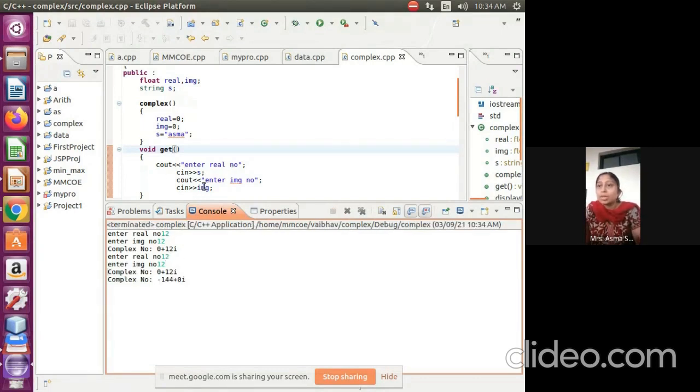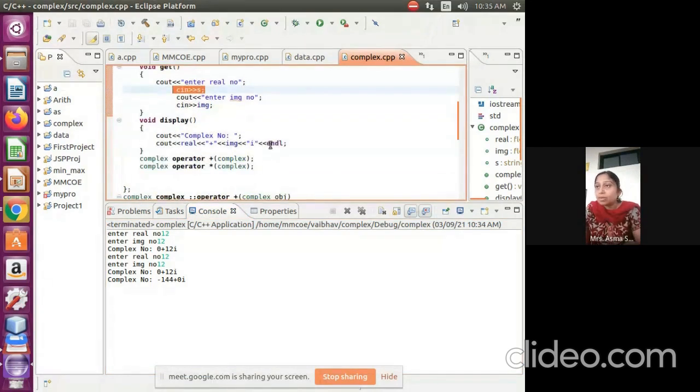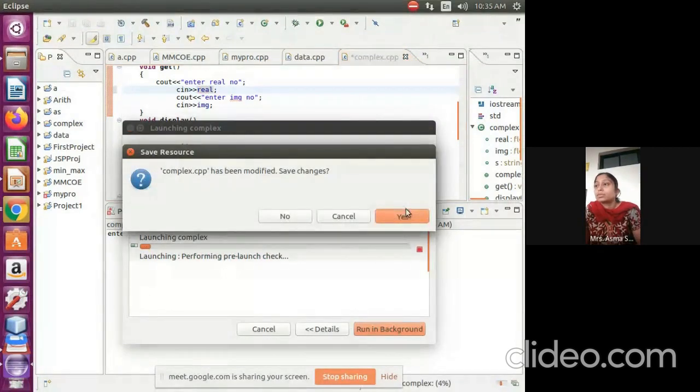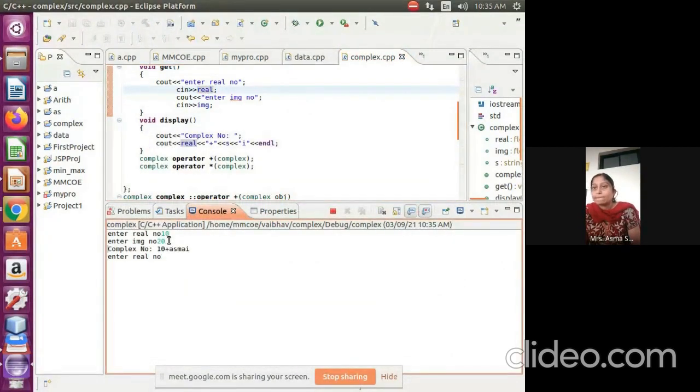I'm not printing the values. So here it is not as I wanted. Print means here as I want. Yes, this one. So how does it appear, students?